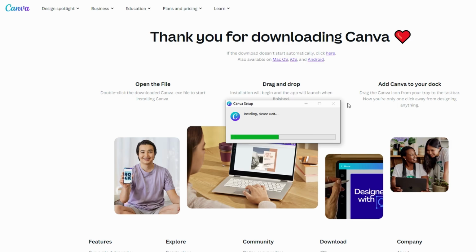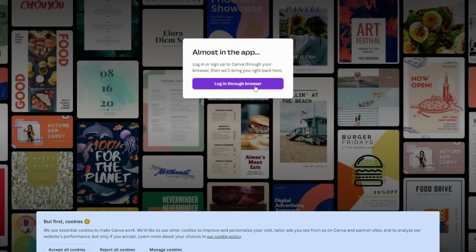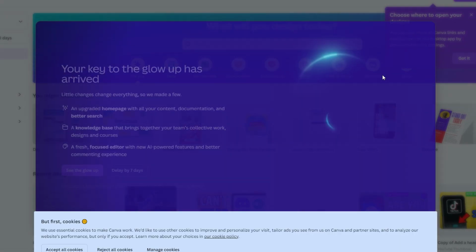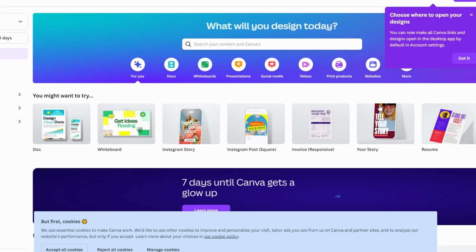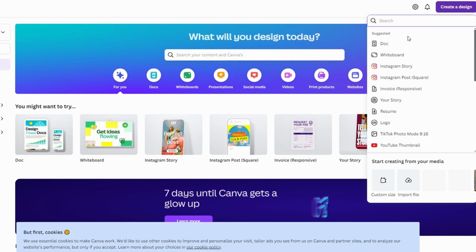You'll now see your home dashboard similar to the browser version with recent designs, templates, and the option to create new designs. The app gives you more working space by removing the browser's URL bar. You can open and switch between multiple designs using the tabs at the top, just like in a web browser. Click Create a Design in the top right to start a new project from templates or custom sizes.